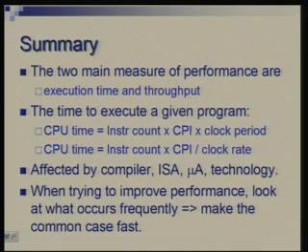On the whole, in the previous lecture and this lecture, we have seen that there are two measures of performance: execution time and throughput. We have focused on execution time, which is given by a simple formula. These factors do get influenced by compiler technology, instruction set architecture, microarchitecture, which means how instructions are implemented in hardware, and the basic circuit technology or fabrication technology. So when trying to improve performance, we should try to capture a large fraction, the common case, and try to make it as fast as possible. Okay, I'll stop with that.